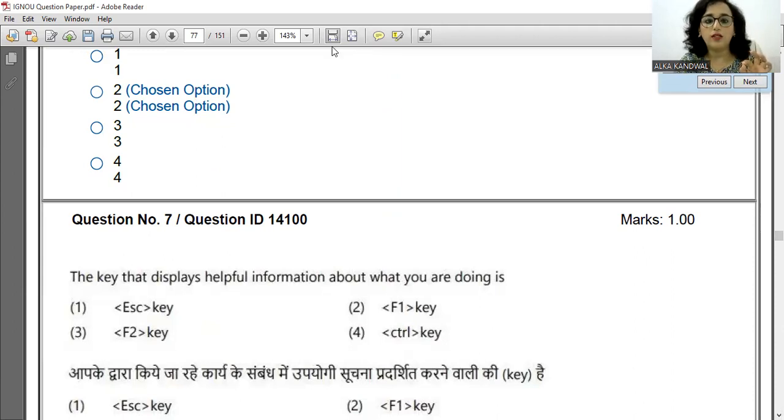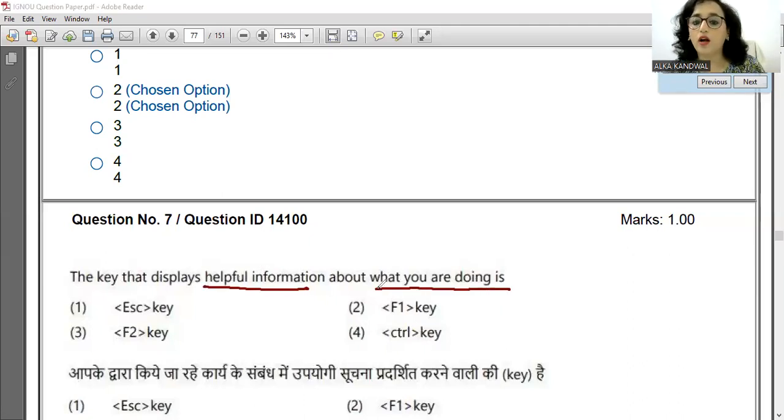फाइन. So now let us do this next question. The key that displays the helpful information about what you are doing. That is the F1 key. F1 key displays the helpful information about what we are doing. So the key to it is F1. Fine. So option 2 is the correct answer to it.